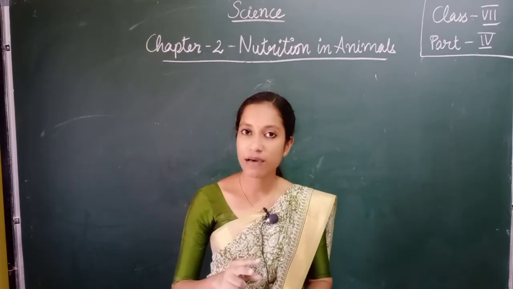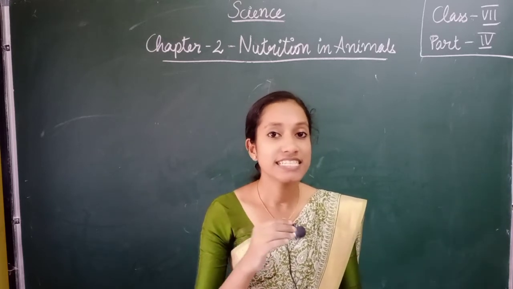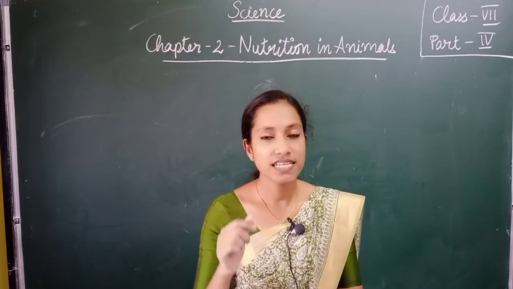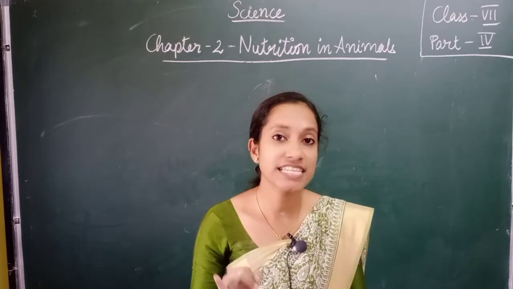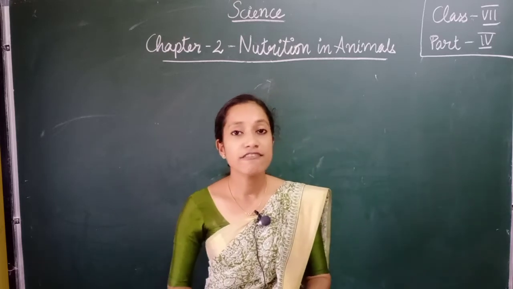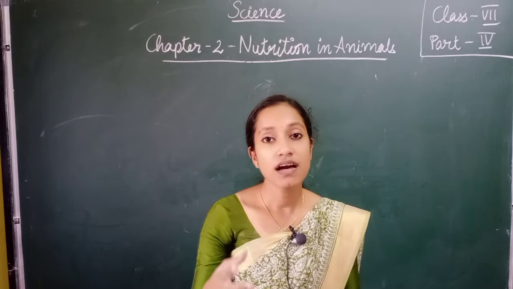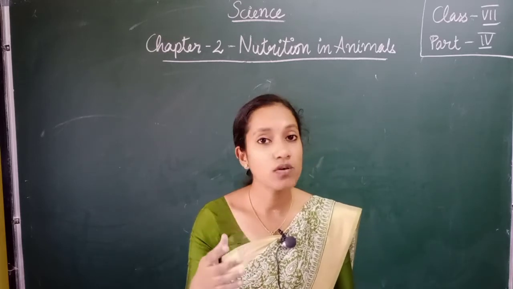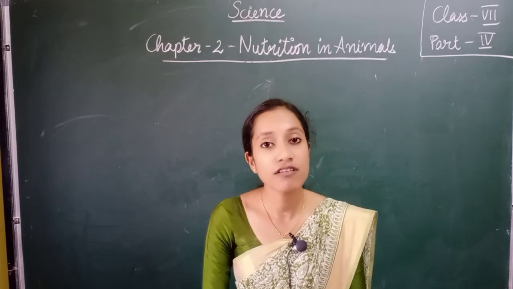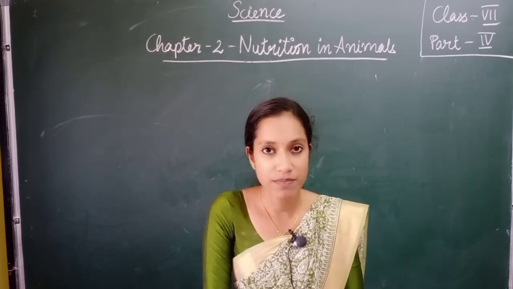Secondly, you will learn how digestion takes place in human beings, as well as in grass eating animals. Finally, you will also learn how amoeba carries out its digestion process. So mainly 4 major areas will be covered in this chapter.